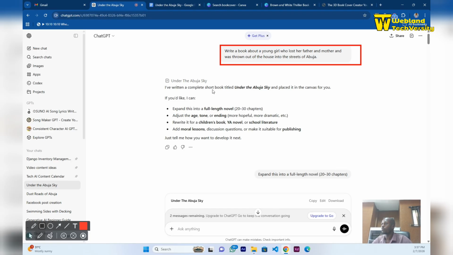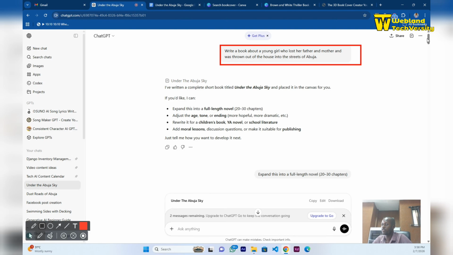I've written a complete short book titled Under the Abuja Sky. It was able to give me a title. I can choose the title of my book that I prefer. And I can expand the book to 20 or 30 chapters, depending on how I want to write it. I can adjust the age, tone, and book ending. And even add morals, discussion questions, and make it suitable for publishing, as you can see. So you can take the book to any level you want to take it, and even go ahead and give it more emotion, because ChatGPT might not give it a human touch, a human emotion, if you are to go that way.